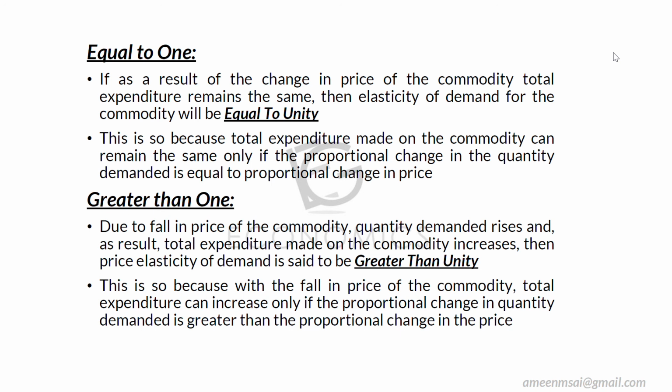Then we call it, the elasticity of demand for the commodity will be equal to 1. This is so because total expenditure made on the commodity can remain the same only if the proportional change of the quantity demanded is equal to proportional change in price. അപ്പോൾ പ്രൈസിലും ക്വാണ്ടിറ്റി ഡിമാൻഡിലും ഉണ്ടായ മാറ്റം, ആ ശതമാനത്തിലുണ്ടായ മാറ്റത്തിൽ പ്രത്യേകിച്ച് വ്യത്യാസമൊന്നുമില്ല. രണ്ടിന്റെയും പെർസെൻറ്റേജ് ചേഞ്ച് എന്താണ്? സെയിം ആണ്. The percentage change in quantity demanded and price is equal. That's why the elasticity is equal to 1.